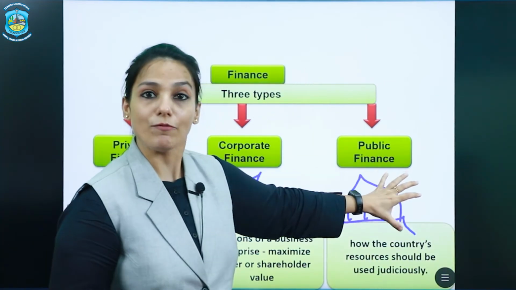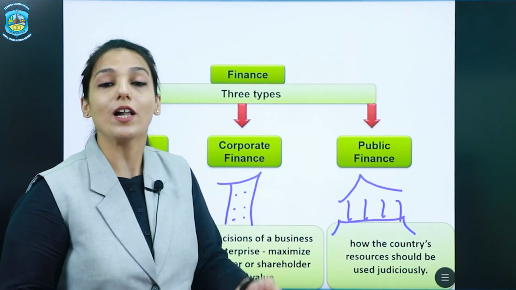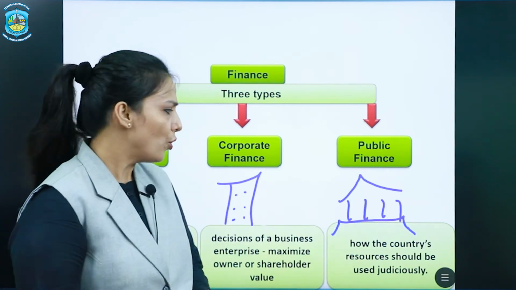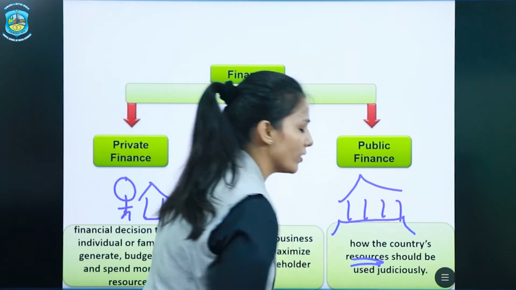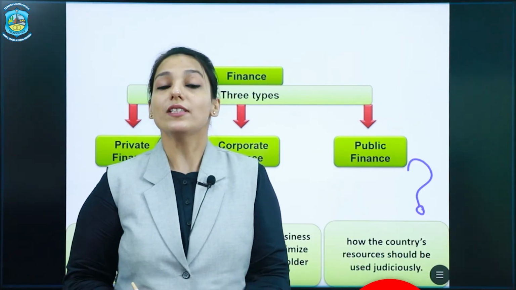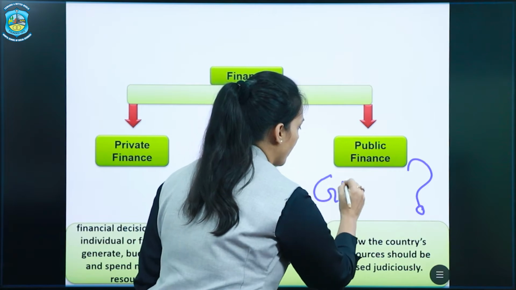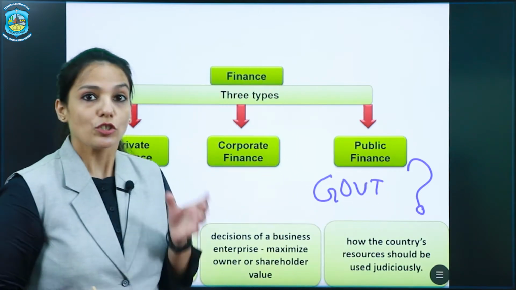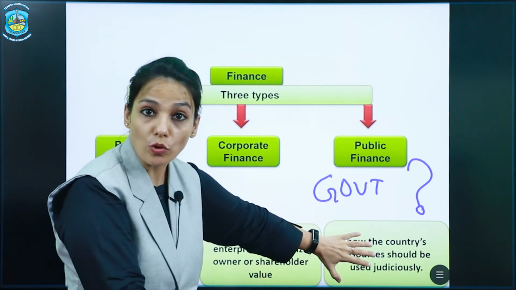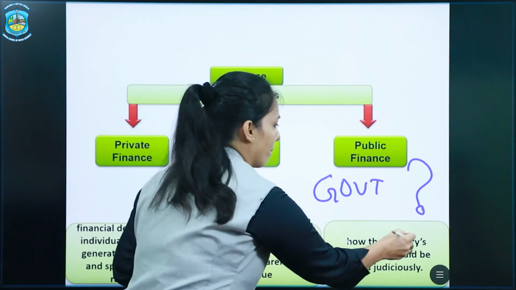And public finance deals with the country's resources, how they are being utilized, whether they are being utilized judiciously. Now, these resources, who uses these resources? These resources are used by the government. Okay, so public finance deals with how the country's resources are used judiciously by the government.